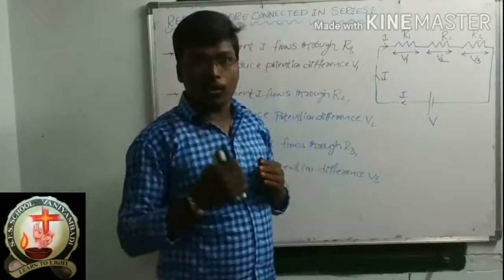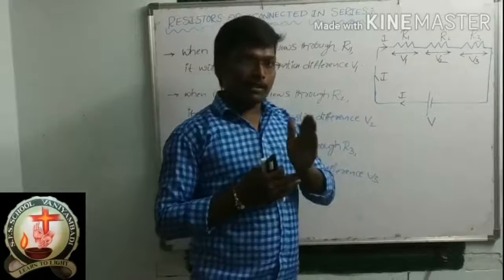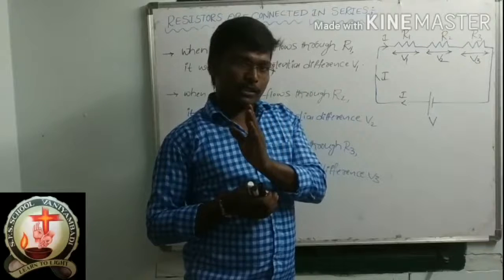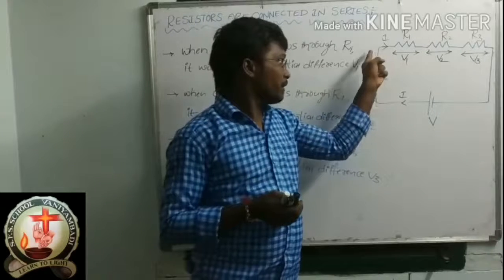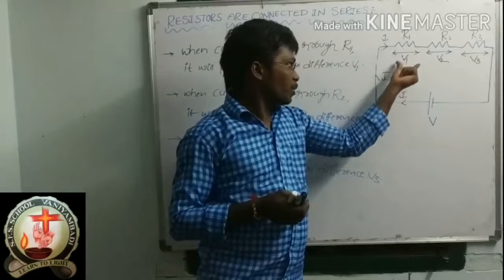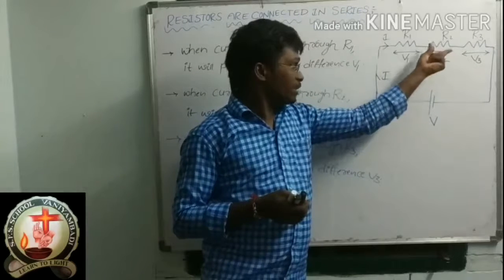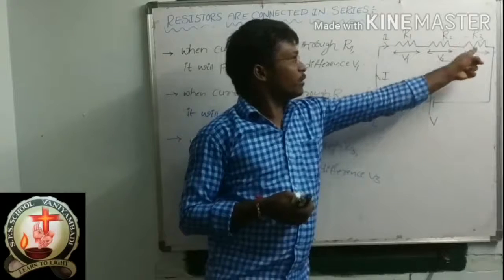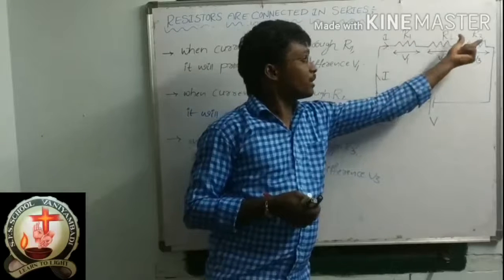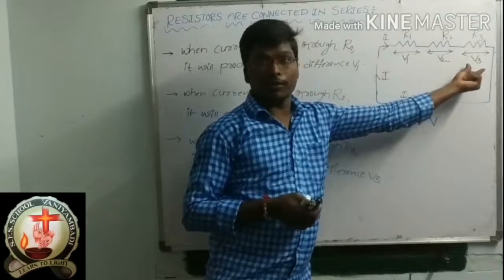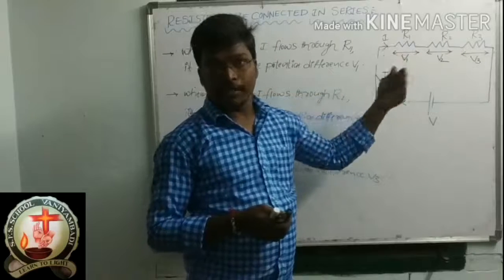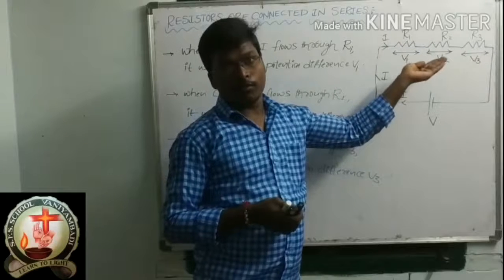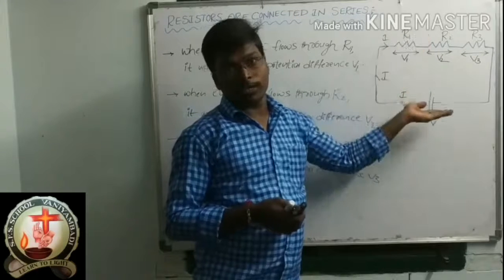According to Ohm's law, V is equal to IR. V means potential difference, equal to I into R. Current into resistance means what? Current into resistance means potential difference. So whenever current is flowing through a resistance, current into resistance is the potential difference. Whenever resistors are connected end to end, the same current will flow through those resistors, so the product of current and resistance is the potential difference.